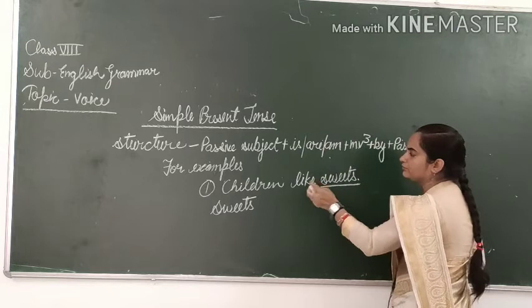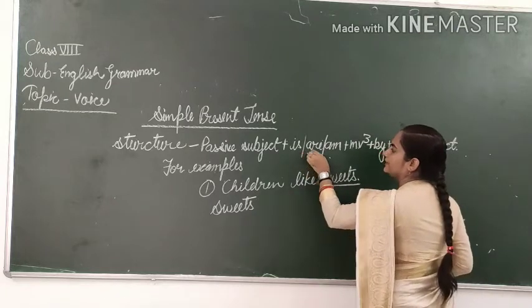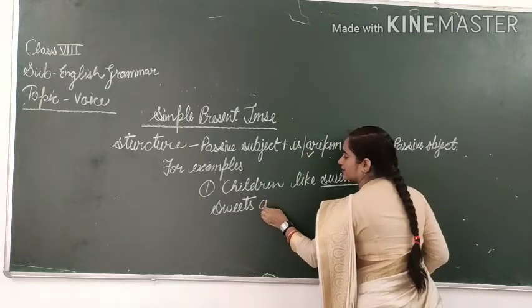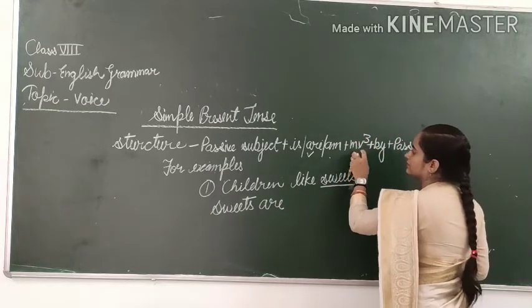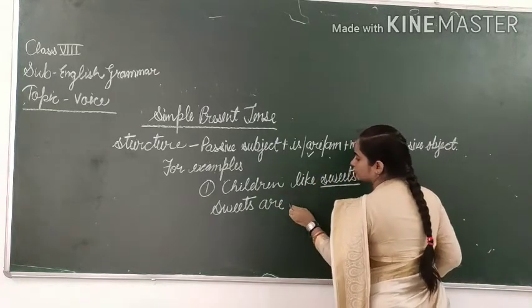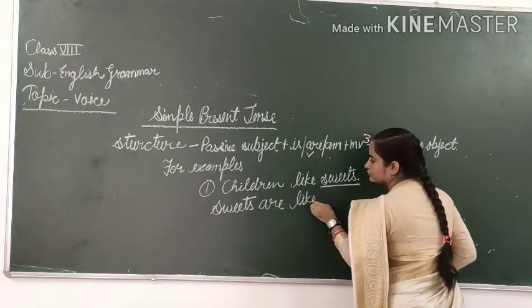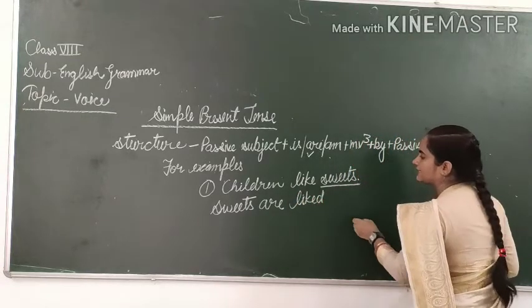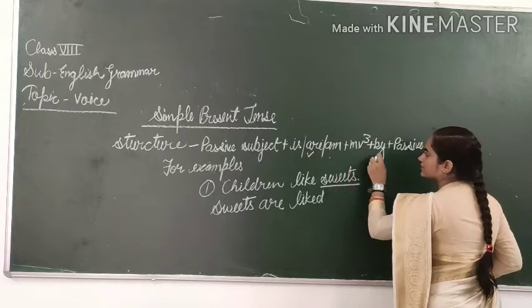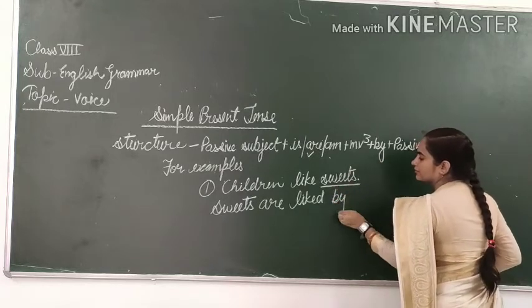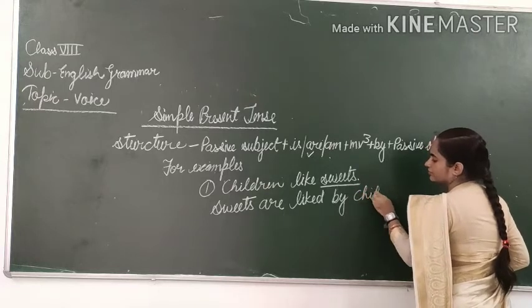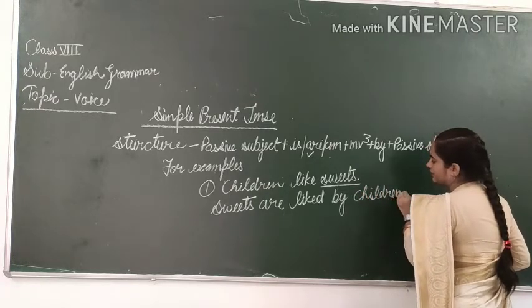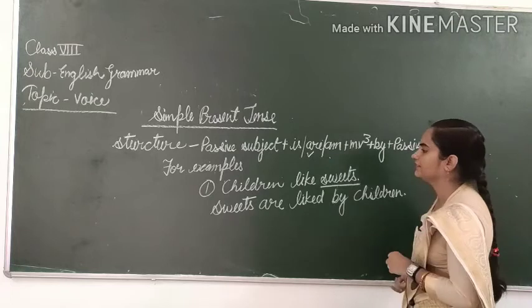Sweets are plural now, that's why we will write are here. Sweets are. V3 like will be changed into liked. Sweets are liked. Now the next step is by children. Sweets are liked by children.